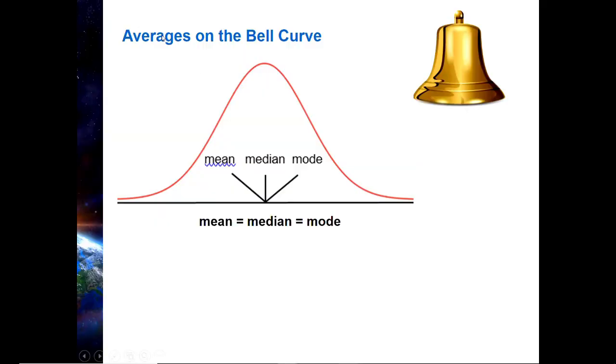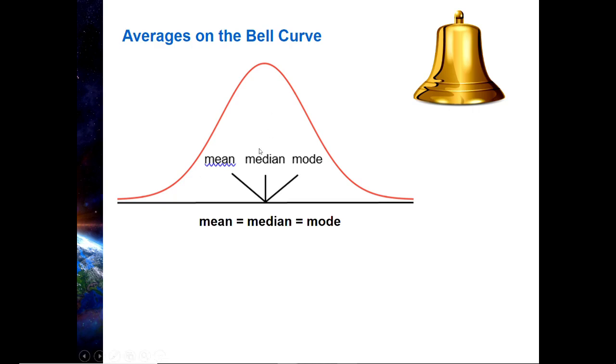Okay, now we're going to talk about averages on the bell curve. Do you remember what this is called? This is called the normal distribution. There's an infinite number of these. Some of them are more peaked than this, and we call those leptokurtic. Some of them are flatter, and we call them platykurtic. But we'll say that this is right in the middle. That's called mesokurtic. That was discussed in chapter 2.